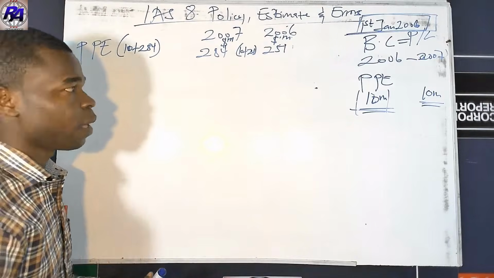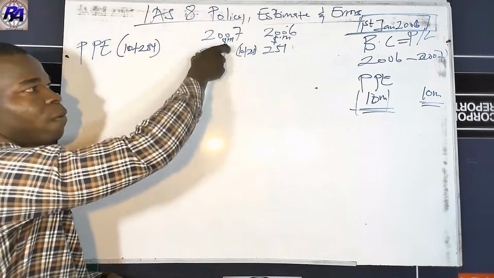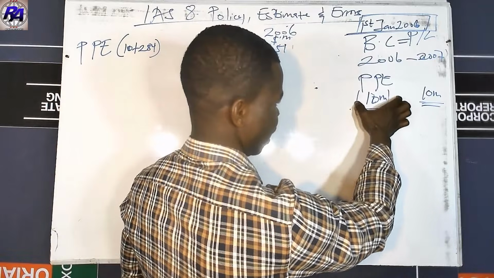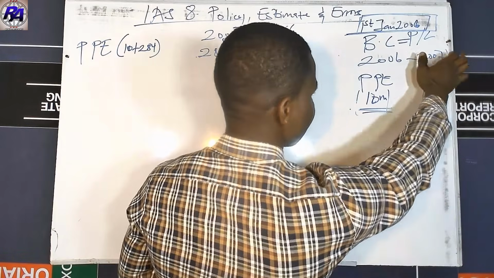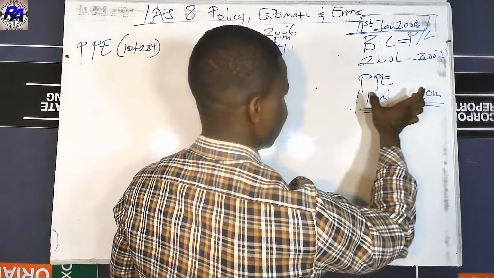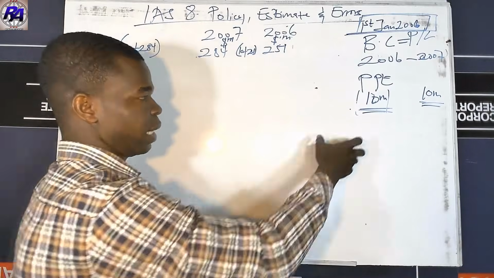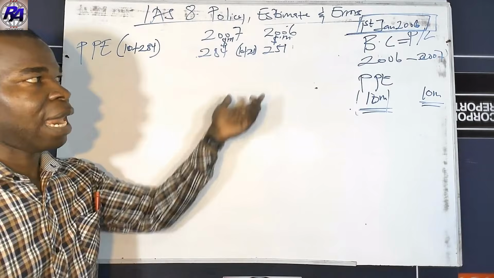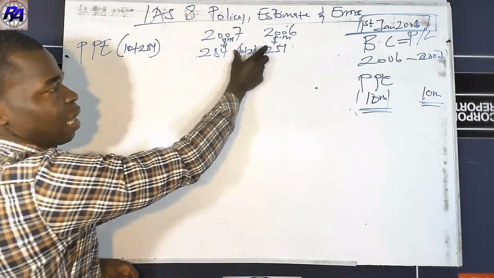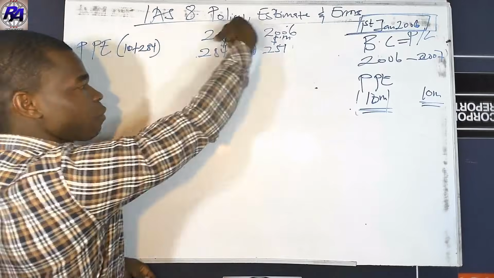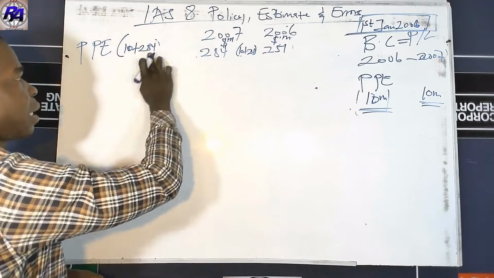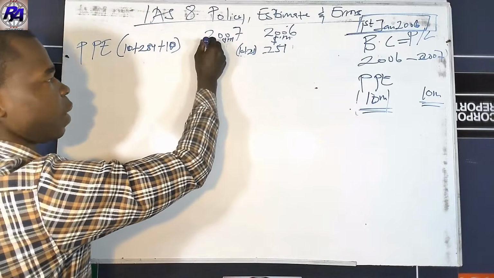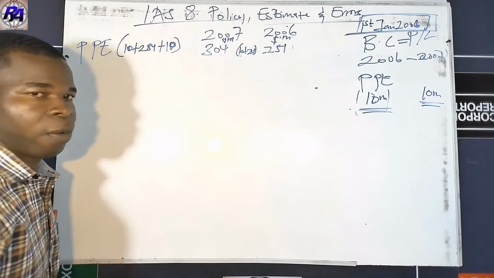But remember that the carried amount here will be carried forward to 2007. The question was that the borrowing cost was incurred both in 2006 and then 2007. It was incurred in both years. So here we have to add, because it's now a qualifying asset and therefore must be added back to the PPE. But remember that what you have added here will be carried forward to 2007. So when you come here, there's one more term we are supposed to add. So you have to add another one term. So this is going to give us 304. So this is the treatment.